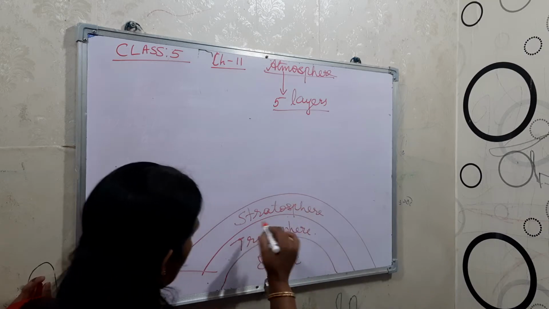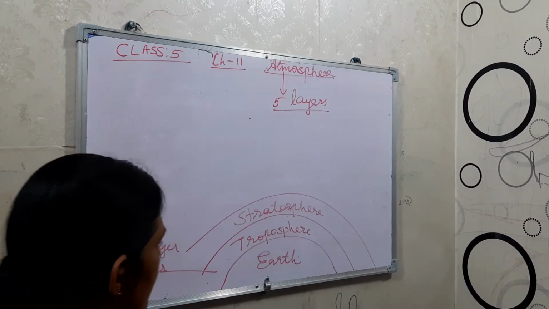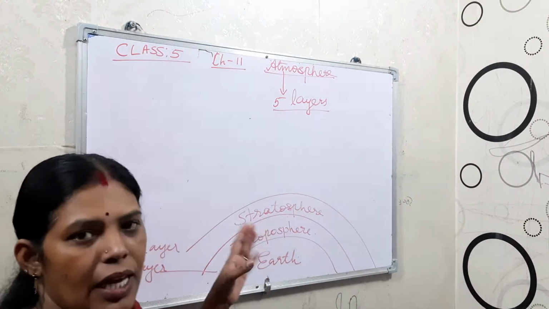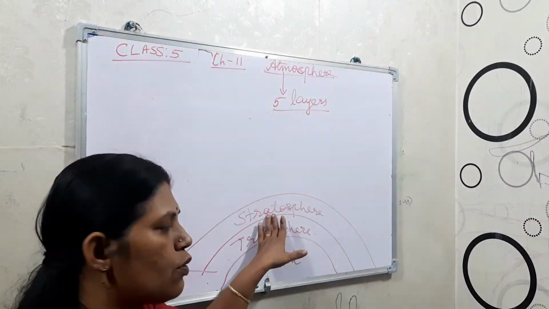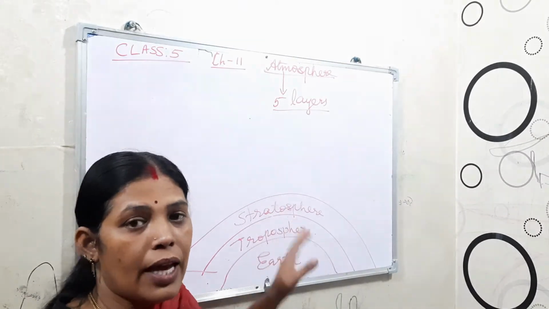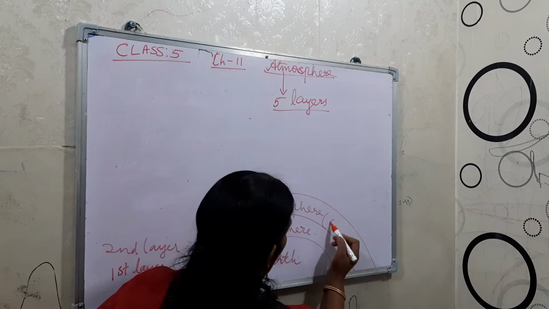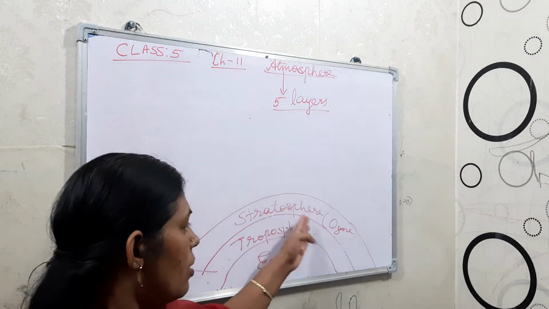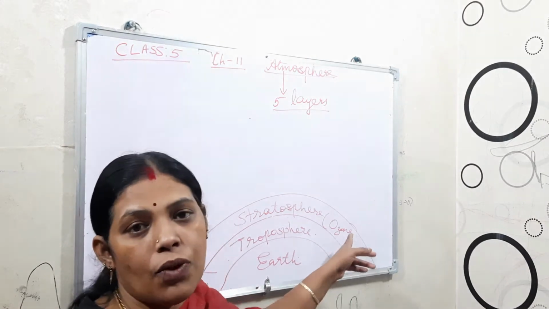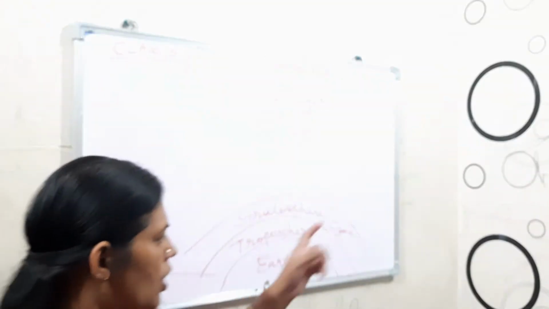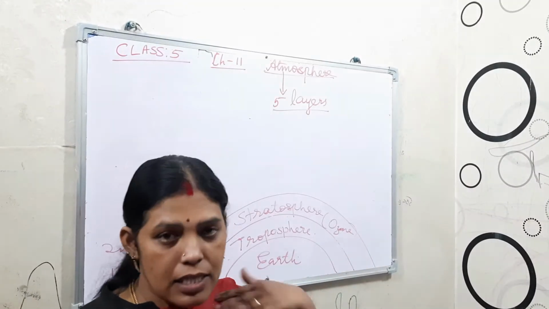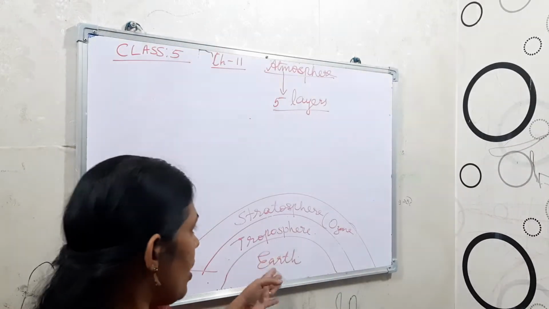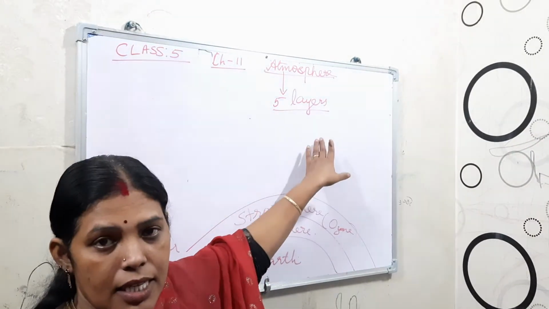Here in the stratosphere, you can see the aircraft moving. And not only that, the ozone layer is present here. What is the function of the ozone layer? It protects us from the sun.